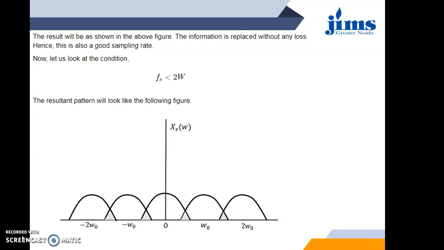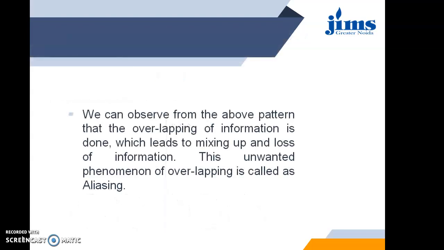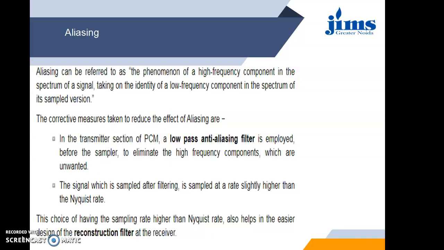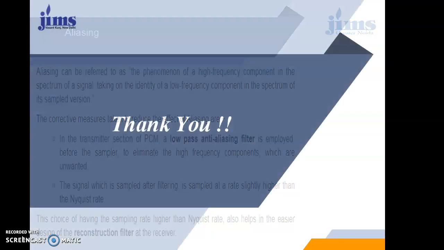These are the cases of different sampling frequencies, which are called undersampling, oversampling and critical sampling. We have considered all these cases one by one, and the last case is the unwanted phenomenon of overlapping. It is called aliasing. To overcome the aliasing effect, a low pass filter is used before the sampler, and this is called a regenerating filter or reconstruction filter. It makes sure that no adjacent pulses touch or overlap the desired pulses. Thank you so much.